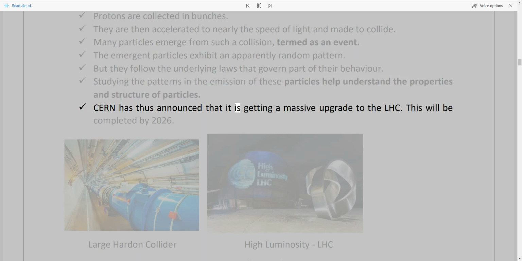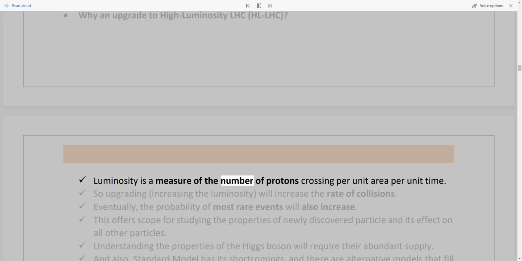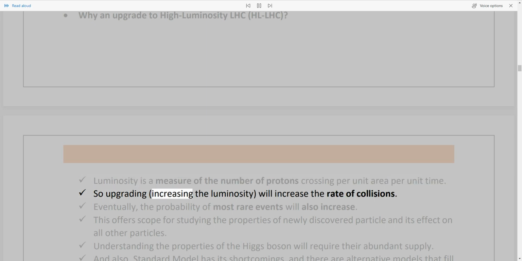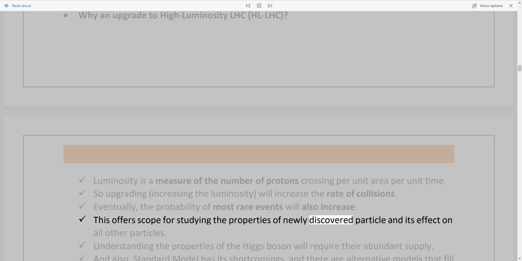CERN has thus announced that it is getting a massive upgrade to the LHC. This will be completed by 2026. Large Hadron Collider, High Luminosity LHC. Why an upgrade to High Luminosity LHC, HL-LHC? Luminosity is a measure of the number of protons crossing per unit area per unit time. So upgrading, increasing the luminosity, will increase the rate of collisions. Eventually, the probability of most rare events will also increase. This offers scope for studying the properties of the newly discovered particle and its effect on all other particles.